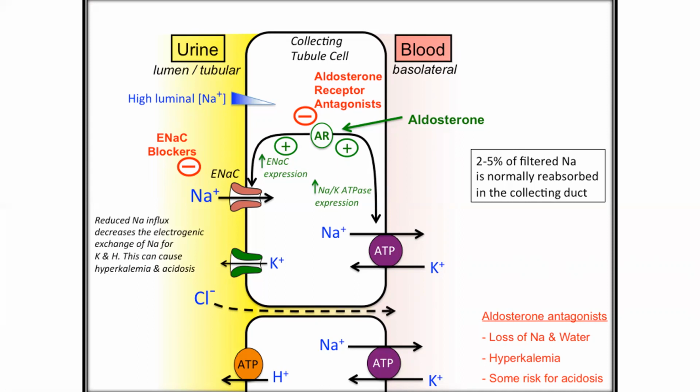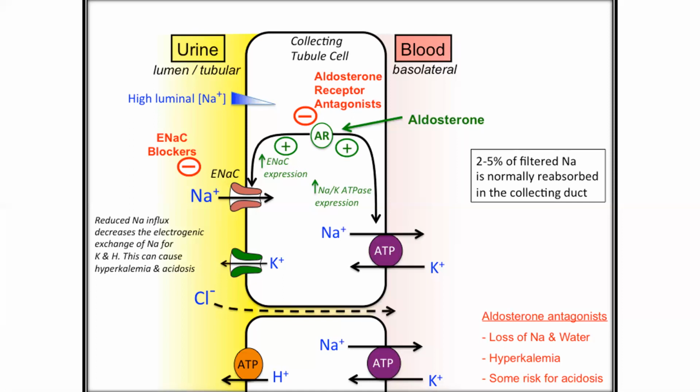When the receptor does not have aldosterone, the DNA binding domain is not activated. When aldosterone binds, the receptor is activated, and this complex of aldosterone plus receptor is transported to the nucleus.